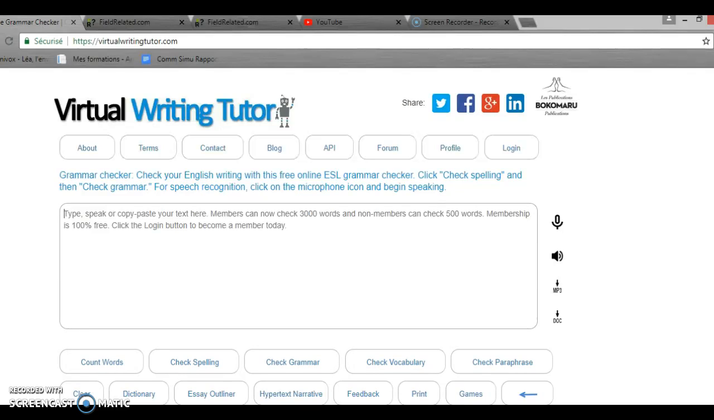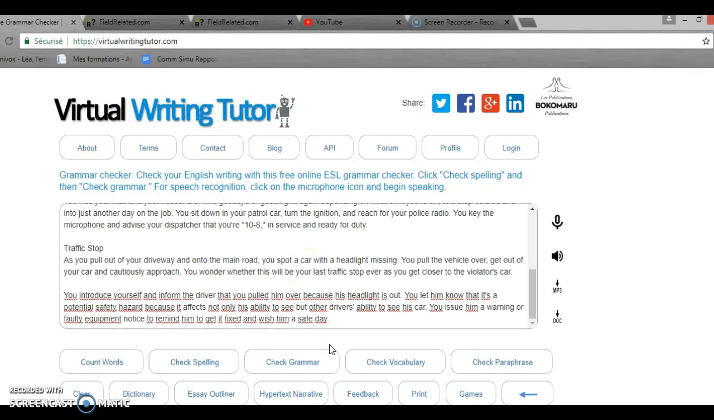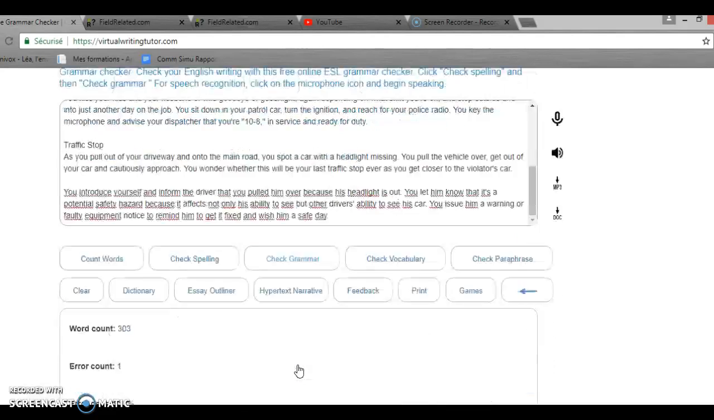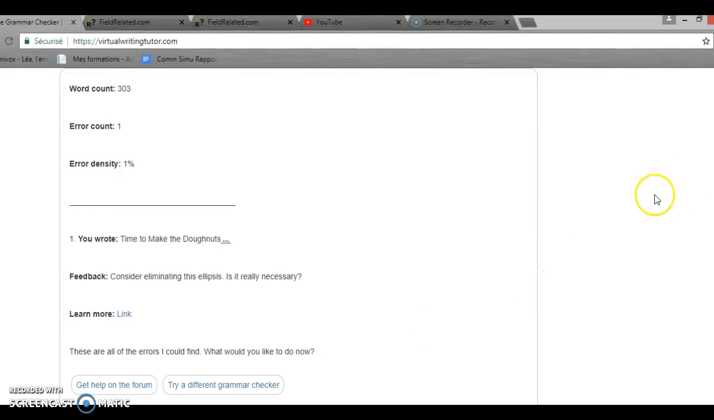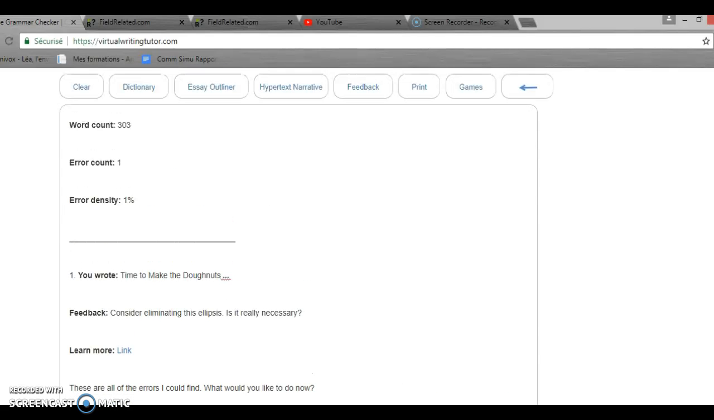So here's the thing. You put your text in the text area here, like this, and you click on the Check Grammar button. It will show you what is wrong with your text so you can correct it by yourself here. Of course, it's a text from the internet, so it is already corrected, except there's a space between the words and the little dot, and in English it's a fault, so don't do that.